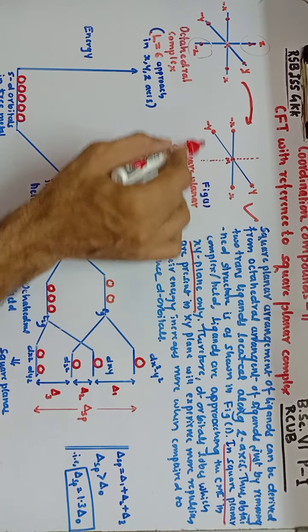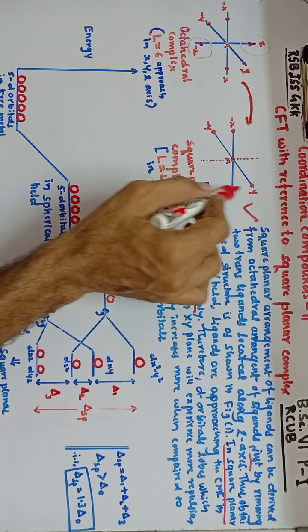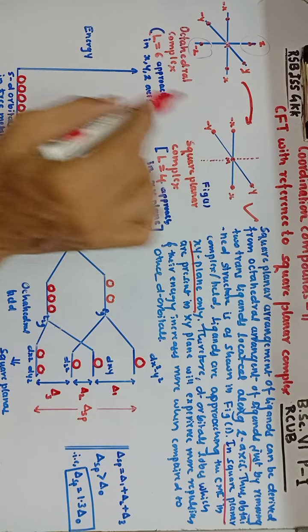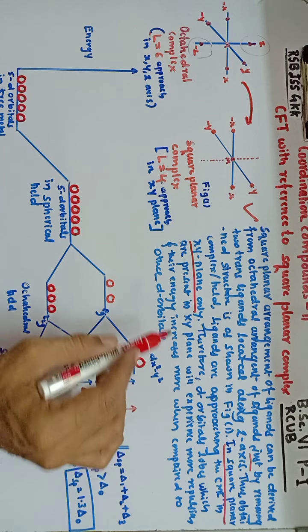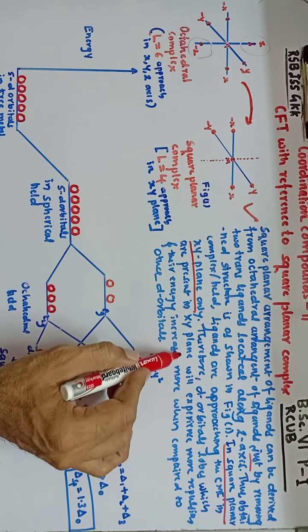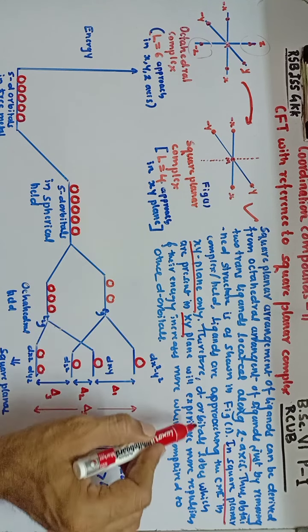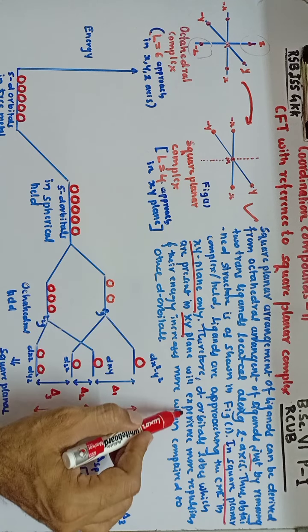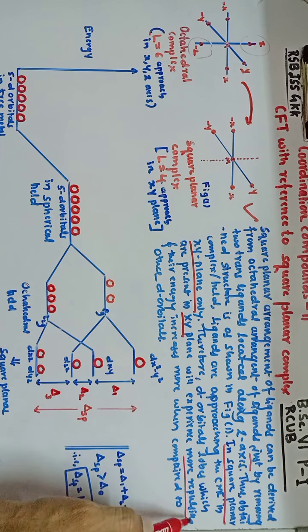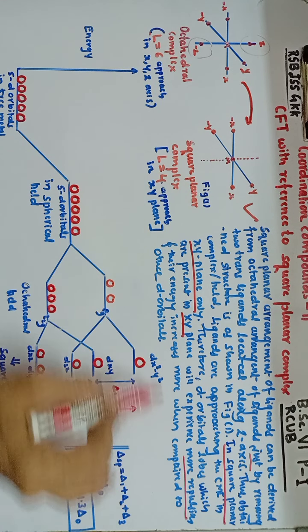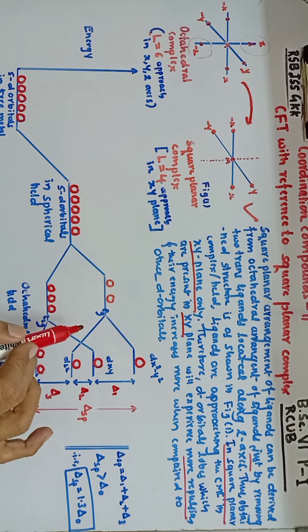That means only 4 ligands are approaching, that too only in the xy plane. There is no ligand along the z axis. Therefore, the d orbital lobes which are present in the xy plane will experience more repulsion, and hence their energy increases more when compared to the other d orbitals.